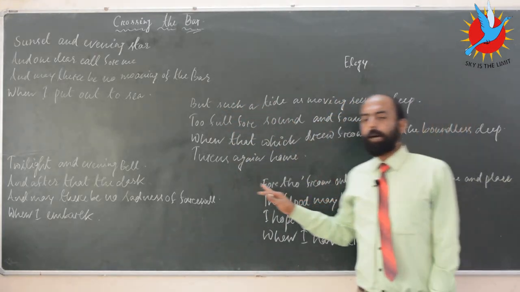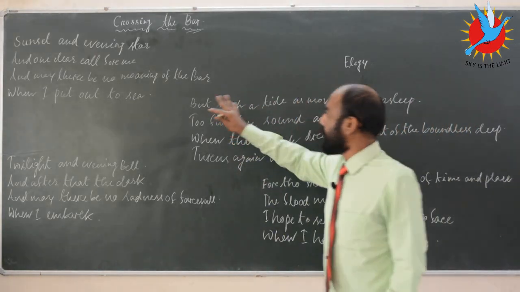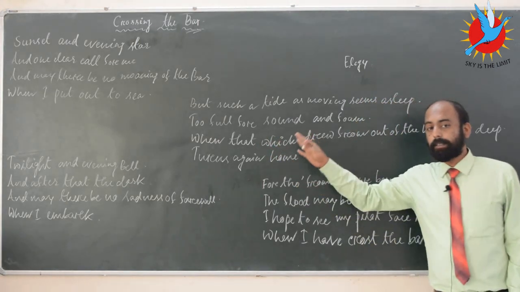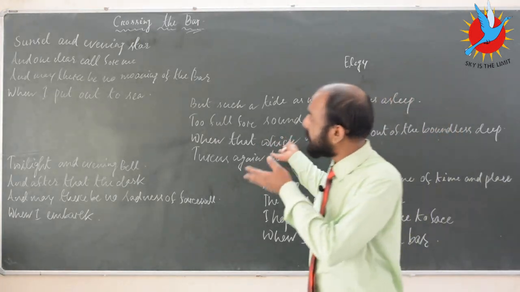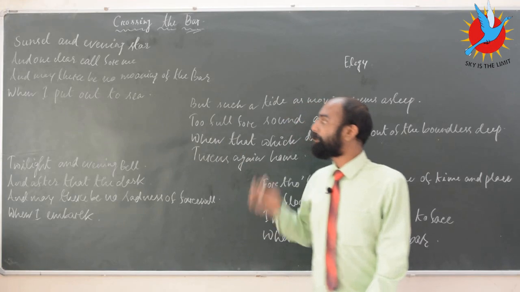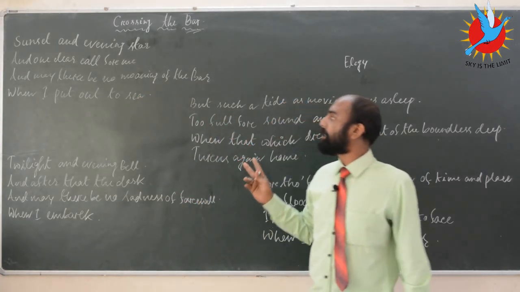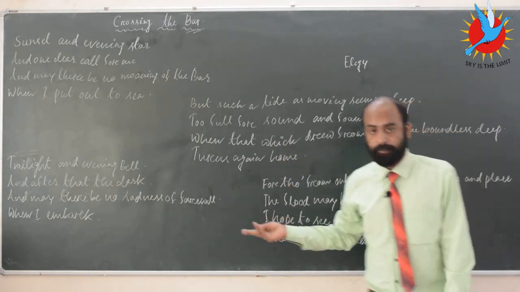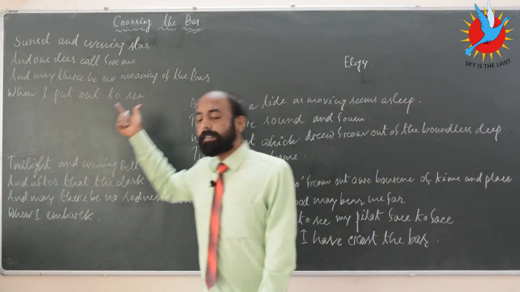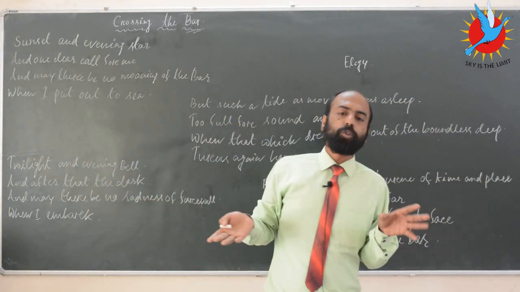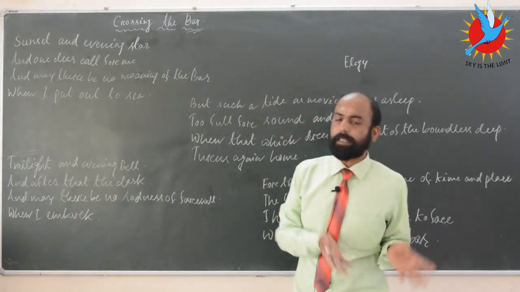Right here, I have tried to write out the wordings, the lines, the verse here. The first line itself is very, very symbolical. It starts with a timing, that is sunset and the evening star. Now, sunset and the evening star, these are a continuation.